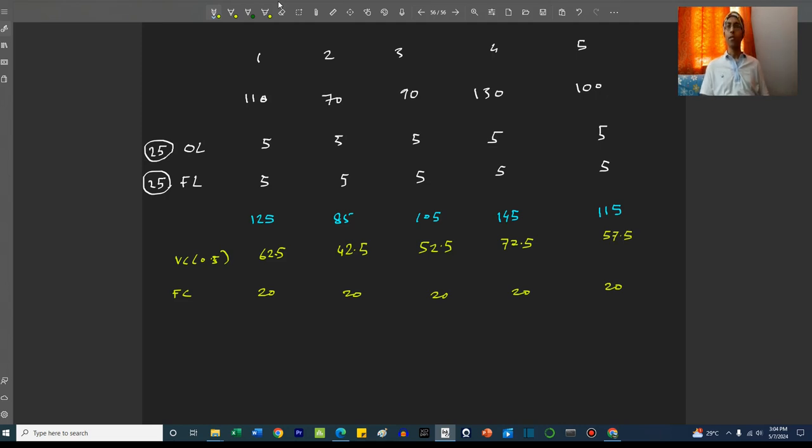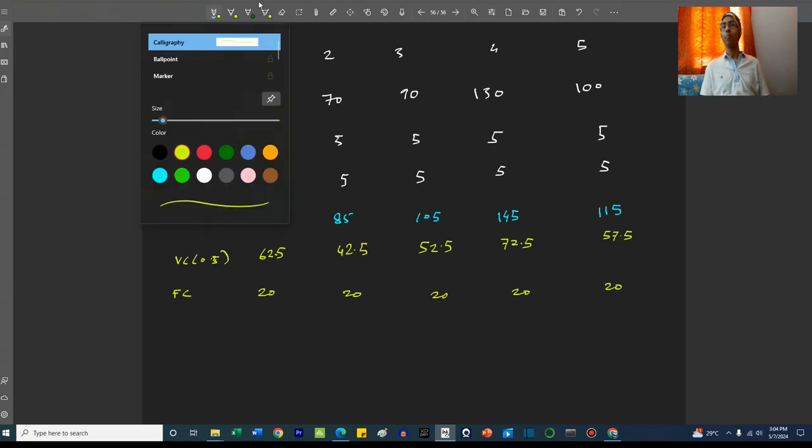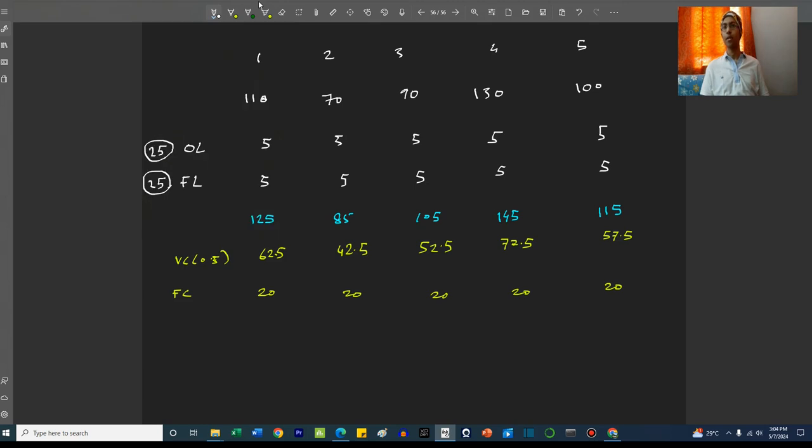So these are the costs. Now if we have to find out the new net income, this will be calculated as 125 minus 62.5 minus 20 minus 5 minus 5, right? So we do the calculations, guys. This comes to be 32.5.